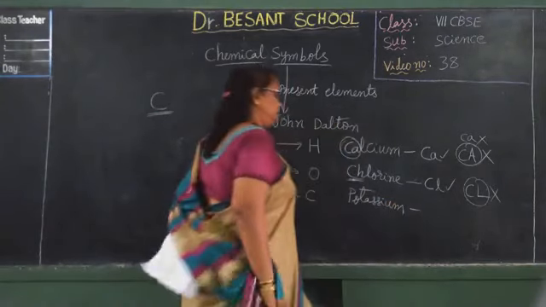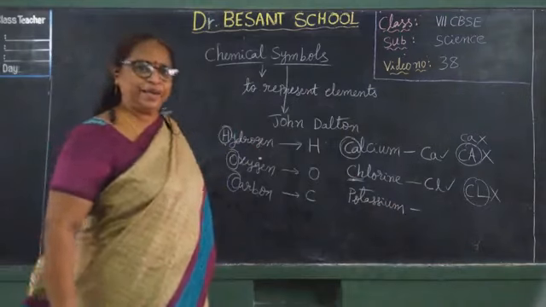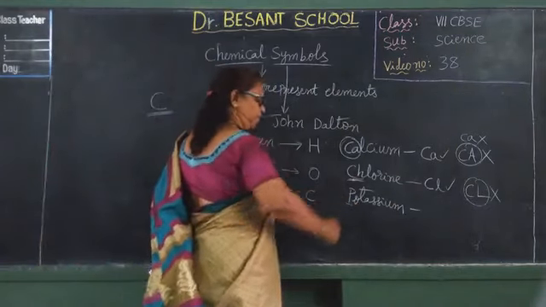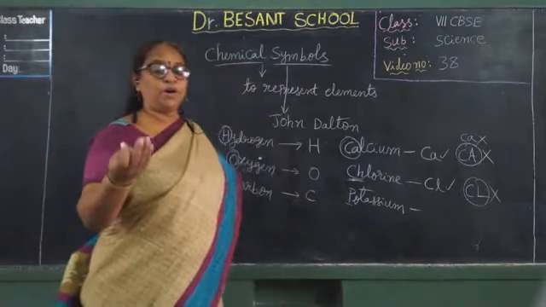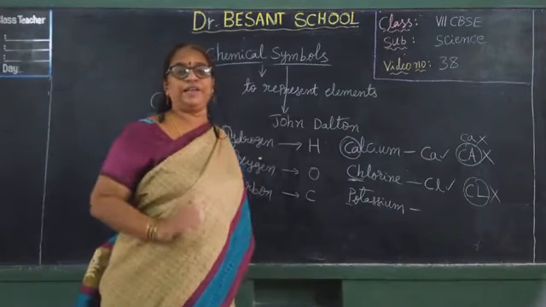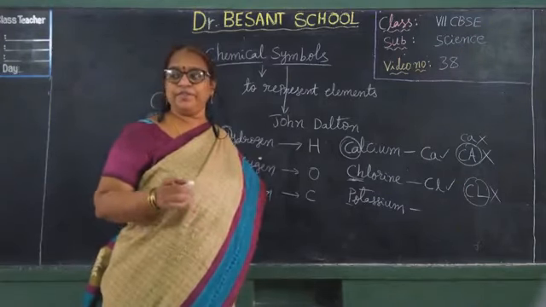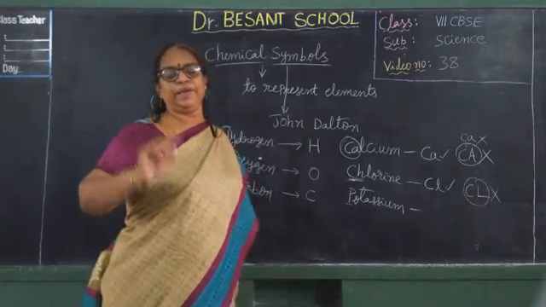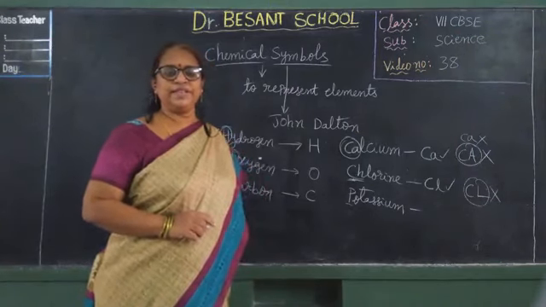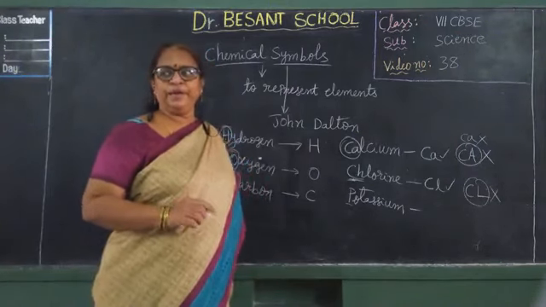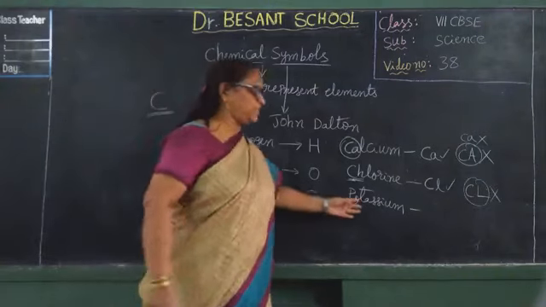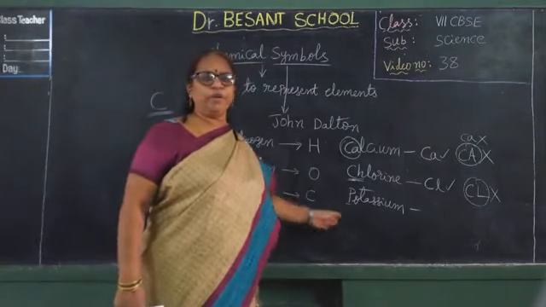Potassium. What is the first letter in potassium, children? P. So, can we give the symbol P? No, because phosphorus was already invented by that time, and phosphorus is given the symbol capital P. So here, for potassium, we can't give P, and it is not PO also.